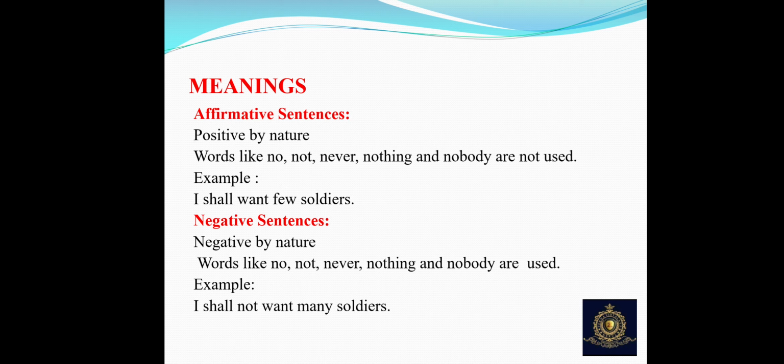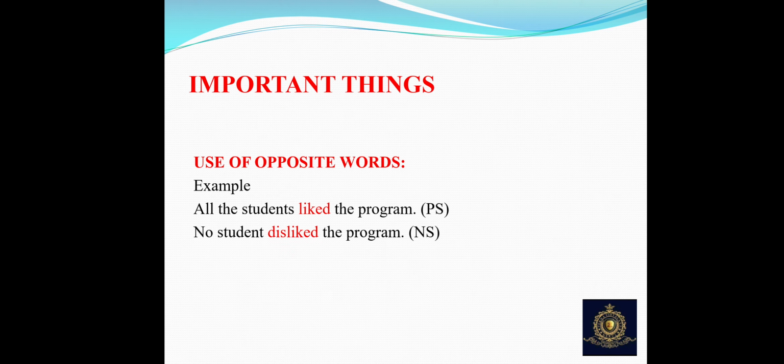The first thing you have to remember is you have to use opposite words. Okay, for example, all the students liked the program. It is a positive sentence because negation is not used, negative words are not used, so it is a positive or affirmative sentence. All the students liked the program. Now if you want to change it into a negative sentence, the first thing you have to remember, there should be a negation or negative word like no, not, nothing, nobody, never, like this.